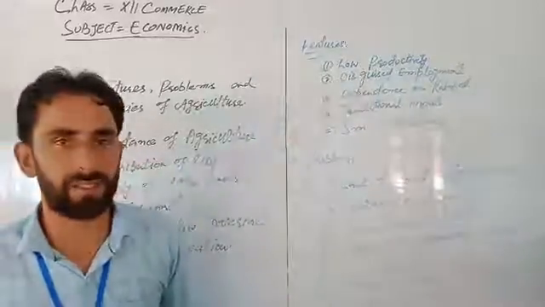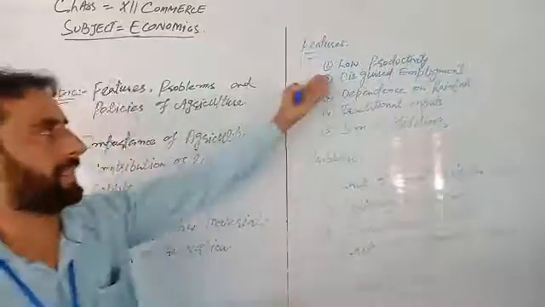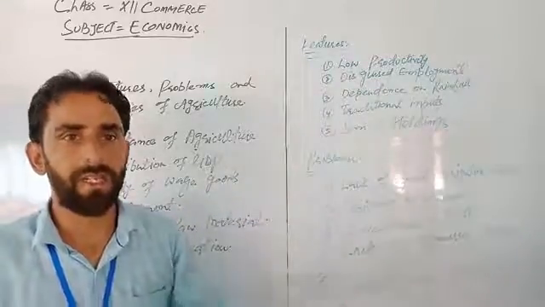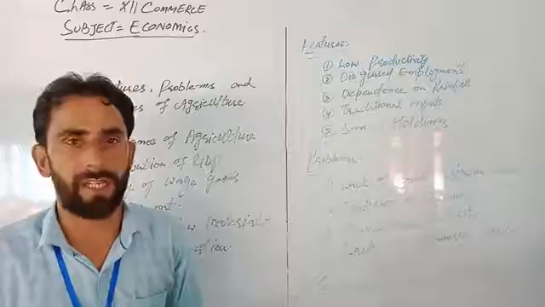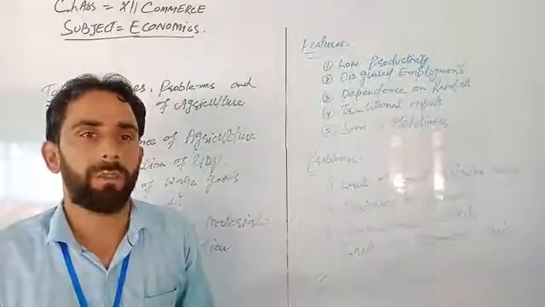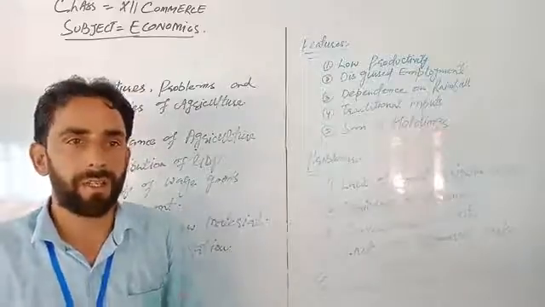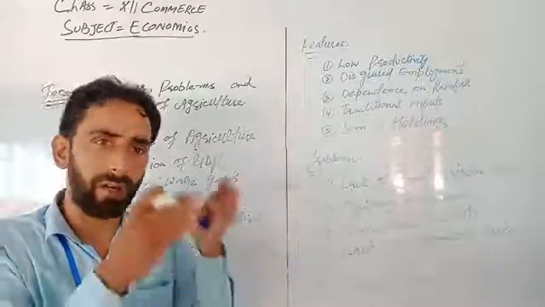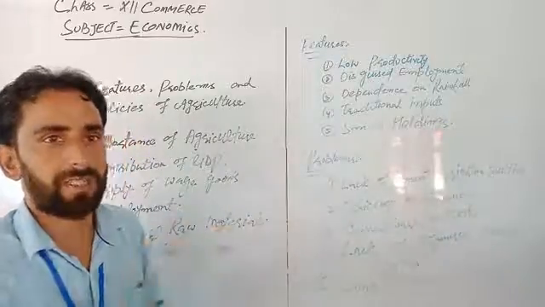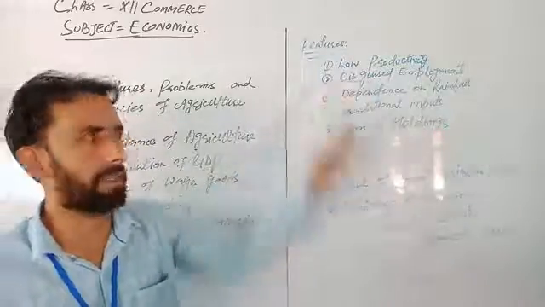Second one is disguised unemployment. All of you are aware of disguised unemployment. It is very common in the agriculture sector because in India the joint family system is there. We have a requirement of 10 laborers, but jointly we are working 15. Means the job is for only 10, but we are working 15. And that is not good for the economy. That is called disguised unemployment.